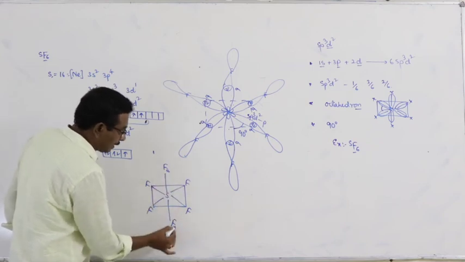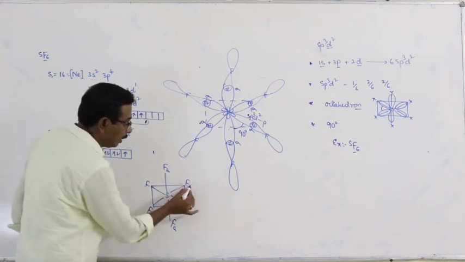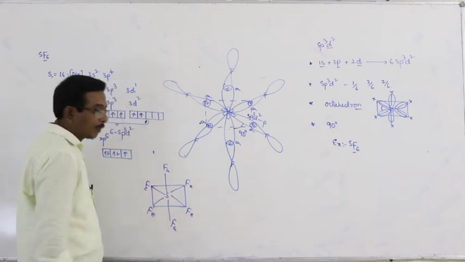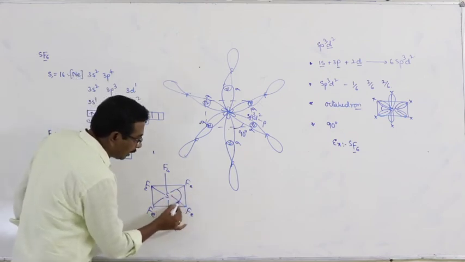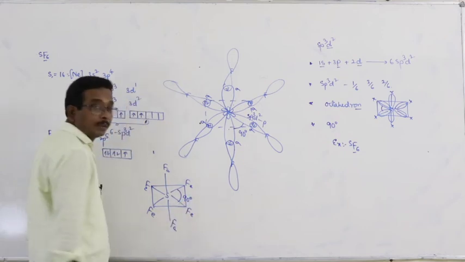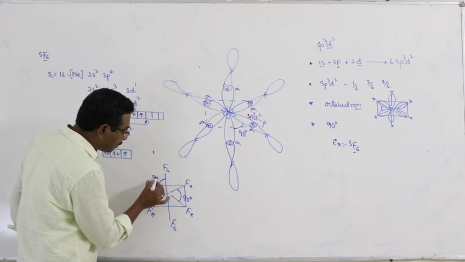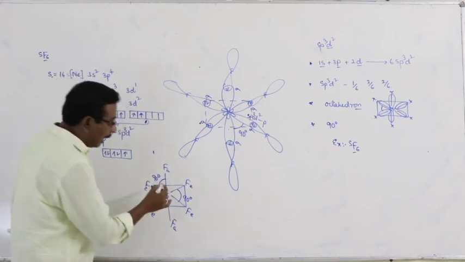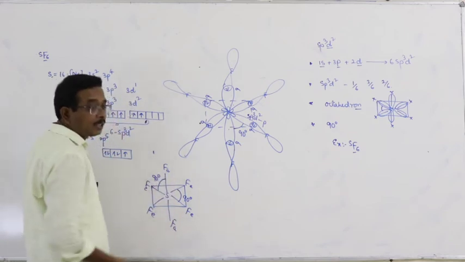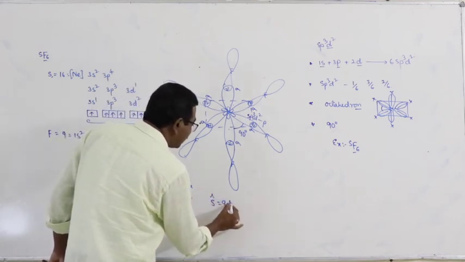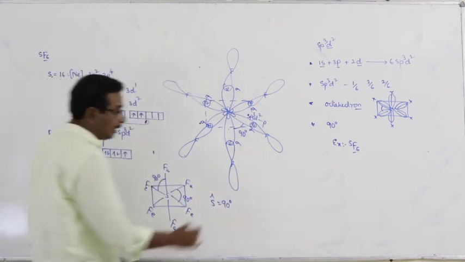This fluorine is axial. This is equatorial. The angle between the equatorial fluorine atoms is 90 degrees. The angle between the axial and equatorial fluorine atoms is 90 degrees. The angle between the axial fluorine atoms is 180 degrees. So the bond angle at the central sulfur atom is 90 degrees.